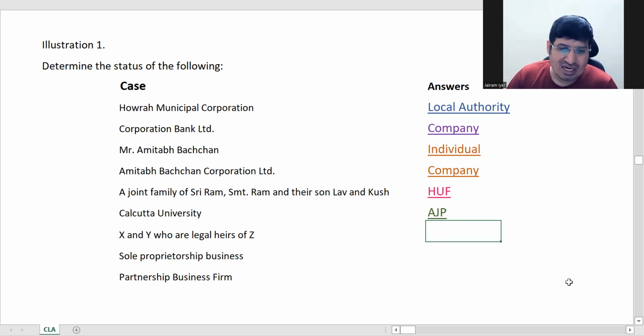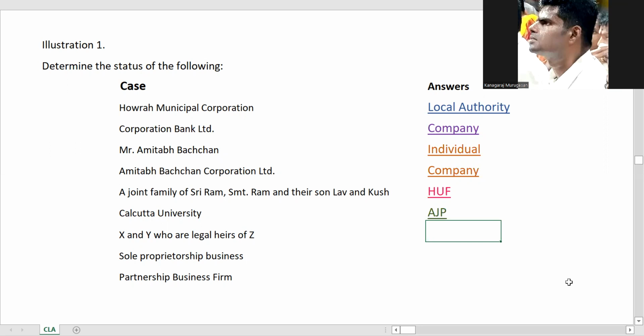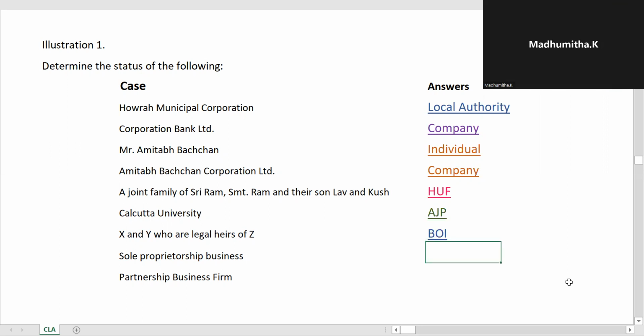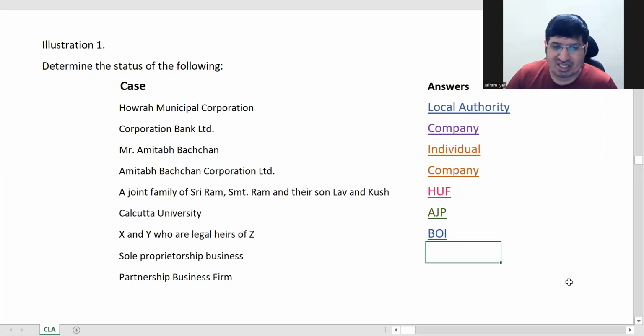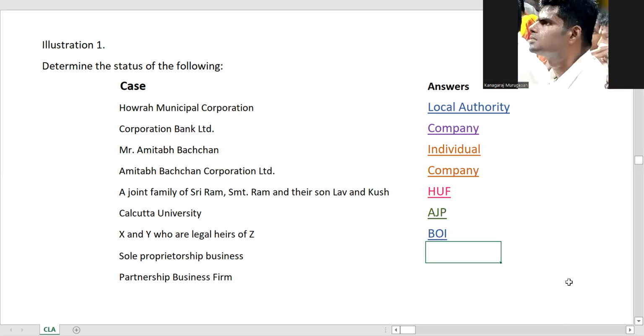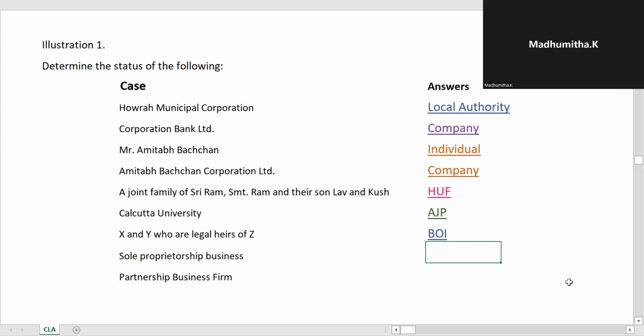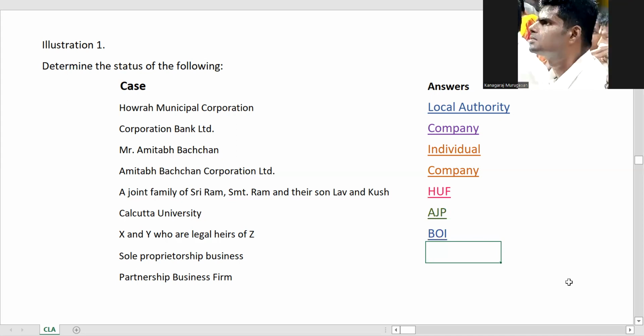X and Y, who are legal heirs of Z: BOI, body of individuals. Very good. Sole proprietorship business: individual. Sole proprietorship means individual.